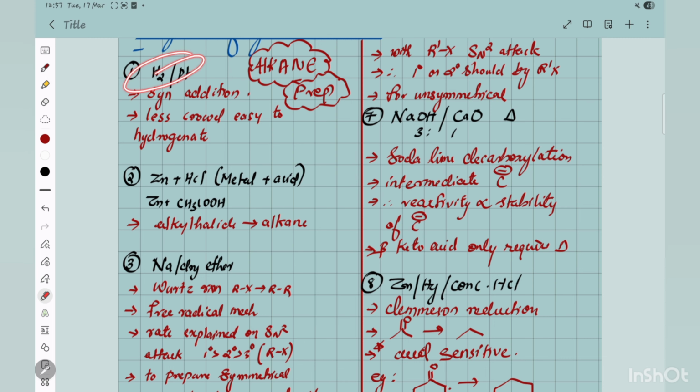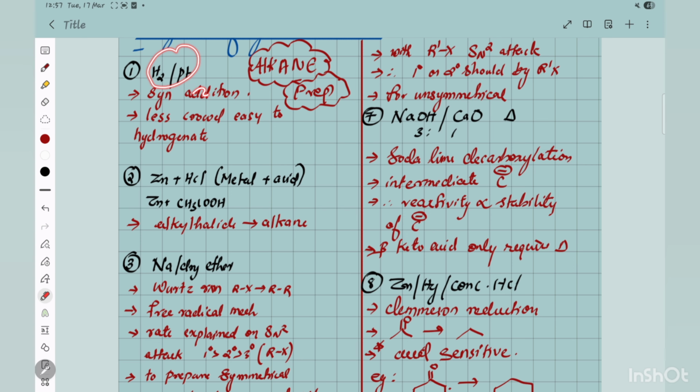So when you see a reagent, you should be able to recollect all the concepts or important things related to it, which are in NCERT plus which are important for that particular reagent.